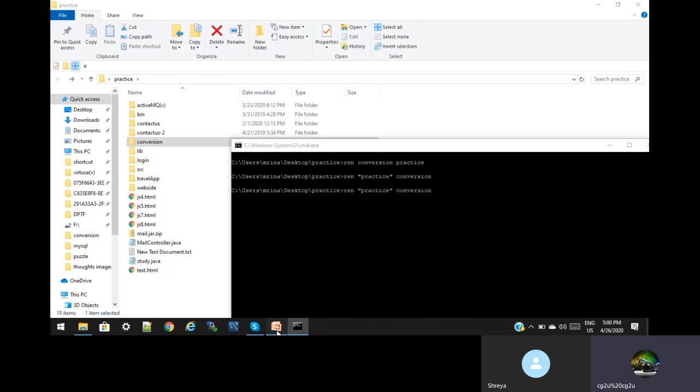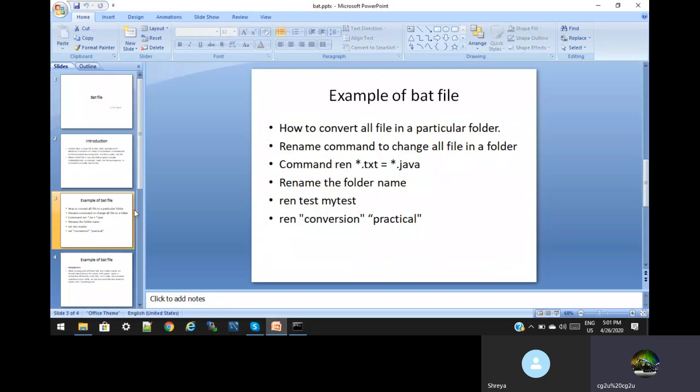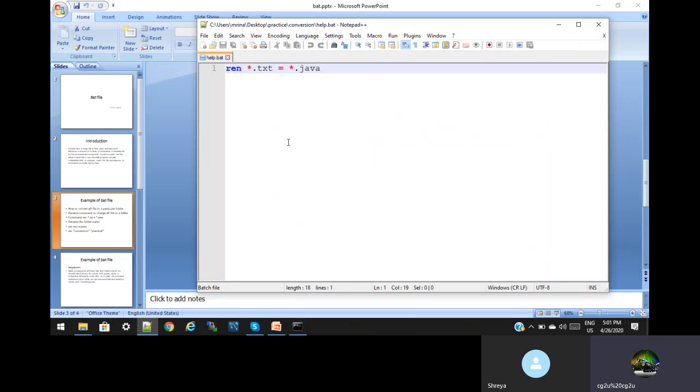So this is what we basically use with a simple command. Now I will show you how to use the bat file. When we use a bat file, we can run many commands in one file. A self-executing file should save our time. When I click on it, it is automatically run by our DOS commands, so Windows will go through it and run it. When learning Java, it can be helpful many times. Suppose sometimes we have to change 10 file names or 20 file names. So we will use this command for that.